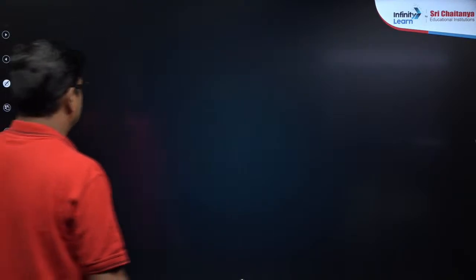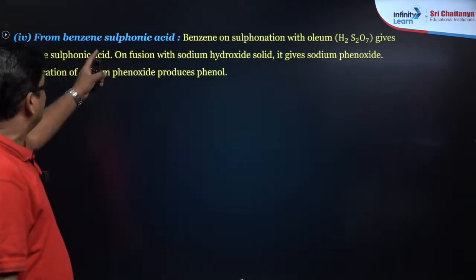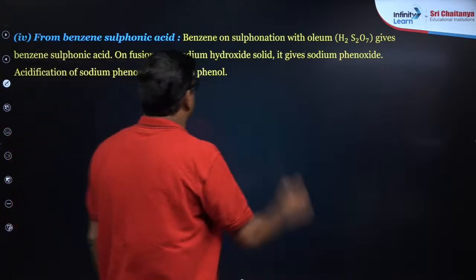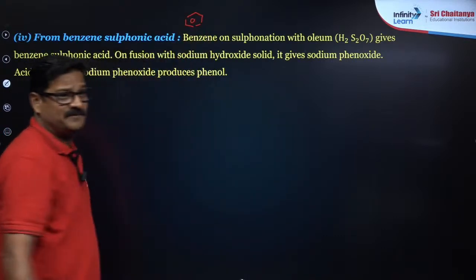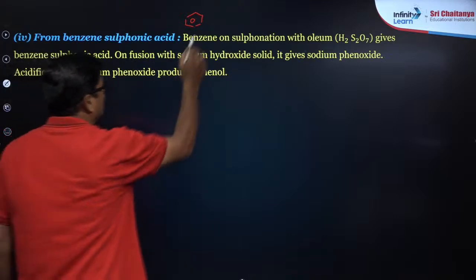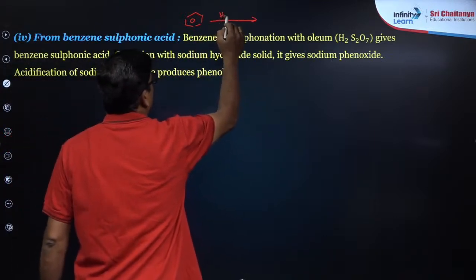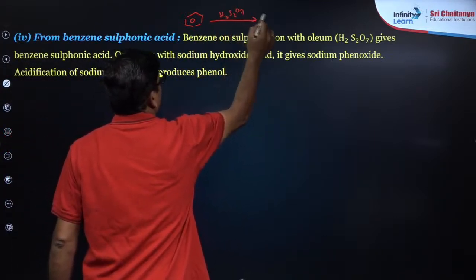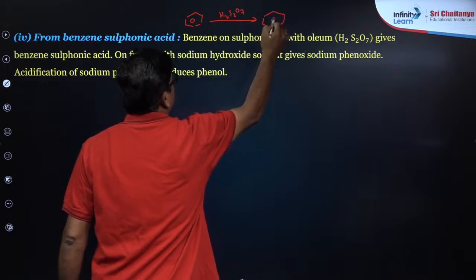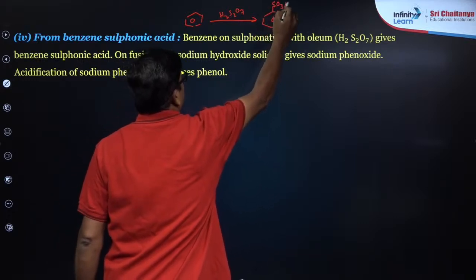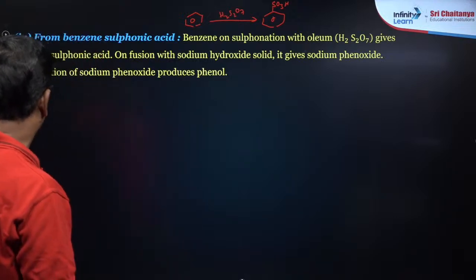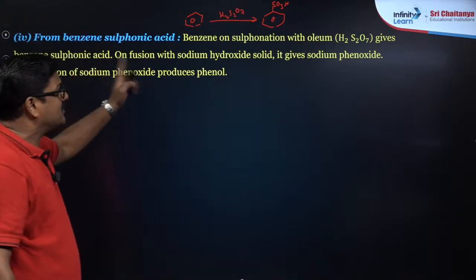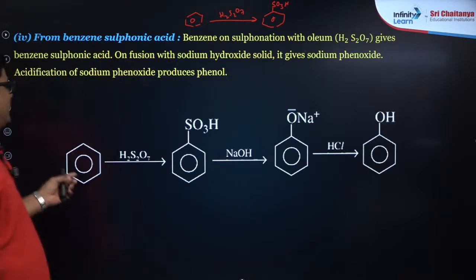Now let's talk about preparation from benzene sulfonic acid. Can you see this benzene? This benzene is treated with H2S2O7, and you get benzene sulfonic acid, SO3H. This is your benzene sulfonic acid. So you prepare phenol from benzene sulfonic acid like this.